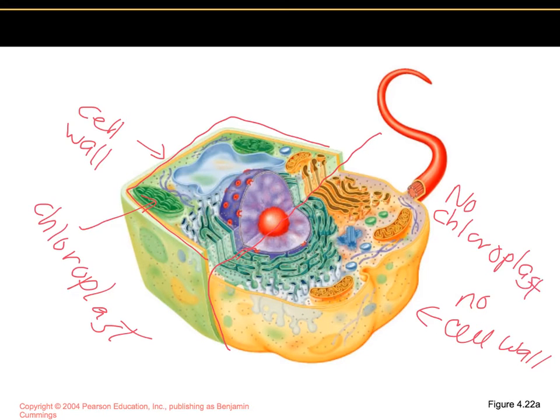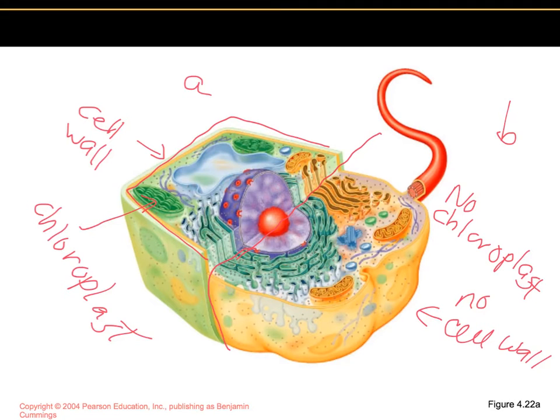If you were to look at it, let's call it side A and side B. Side A is kind of like a typical plant cell with the cell wall. You see the vacuole here, the chloroplast. Whereas on side B, you have flagella, which is not in a plant cell, and no chloroplast, no cell wall.